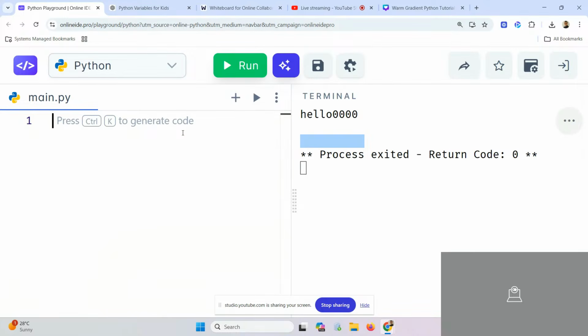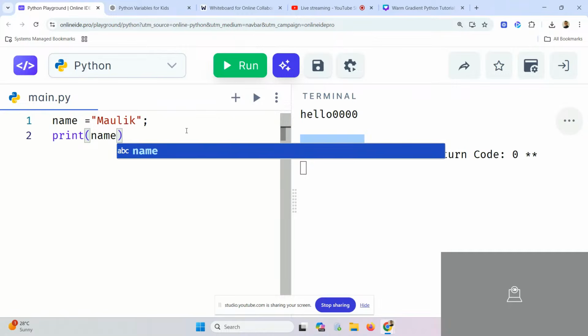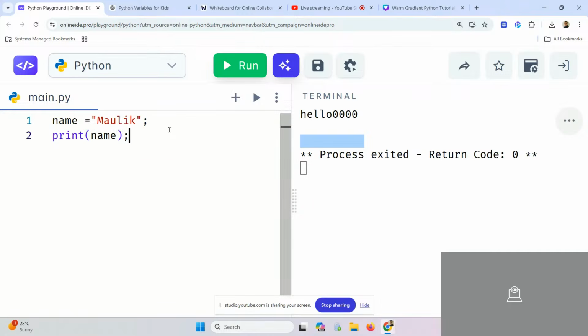मैंने क्या बोला? मैंने बोला name equal to, मैंने क्या लिखा? मौलिक. And then I will say semicolon. Semicolon is optional, by the way. Then I will say print, and then I will say print name.